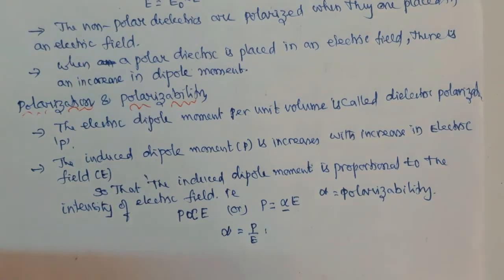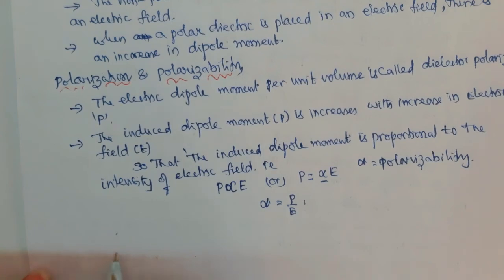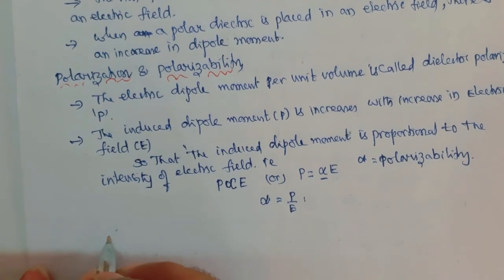This is nothing but the induced dipole moment per unit electric field. So it is also defined as polarizability.